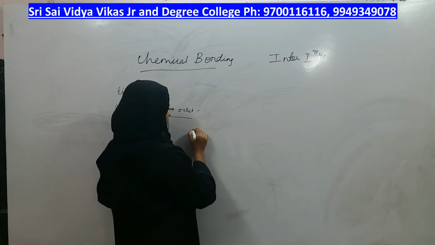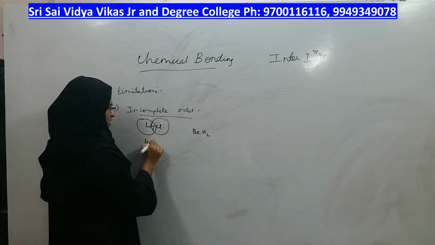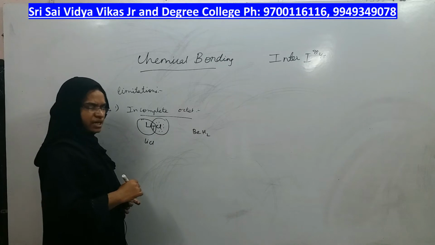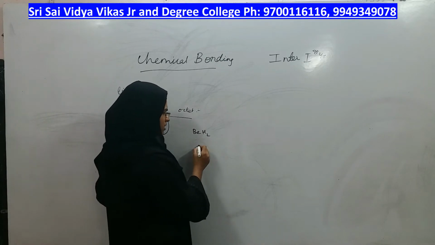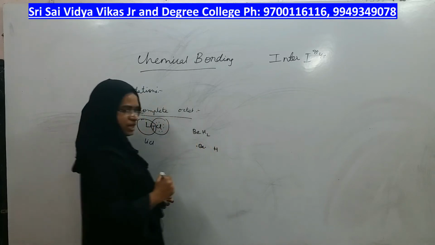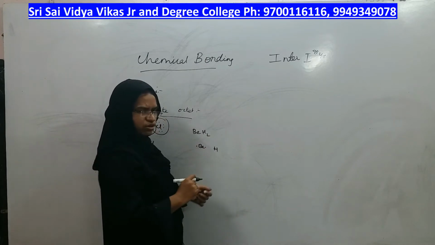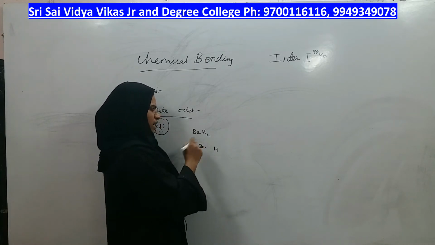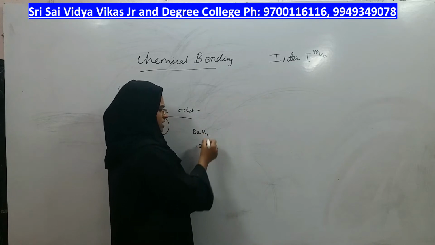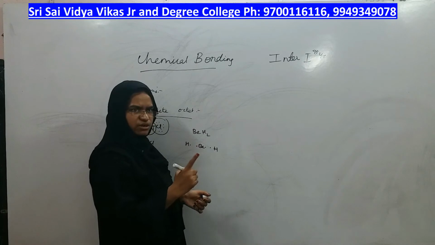In the same way, beryllium dihydride, with lithium chloride as one example. Beryllium belongs to the second group of the periodic table, and it has how many valence electrons? 2 valence electrons, right? So I kept 2 dots around beryllium, one on one side and the other on the other side, and it combines with 2 hydrogens. Each hydrogen has 1 electron.